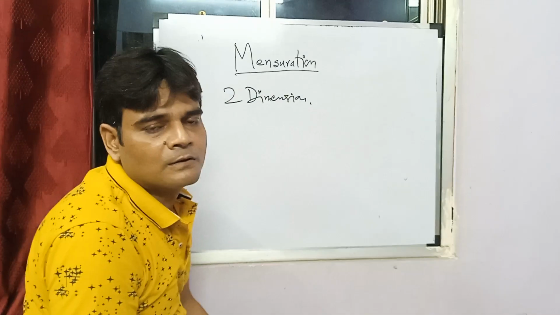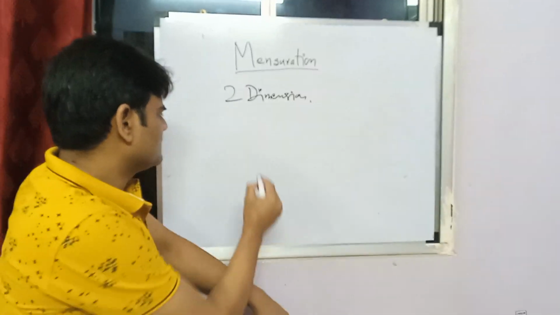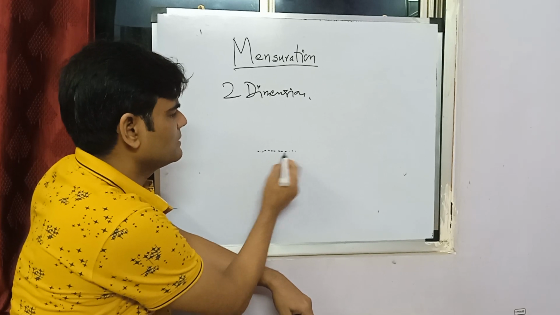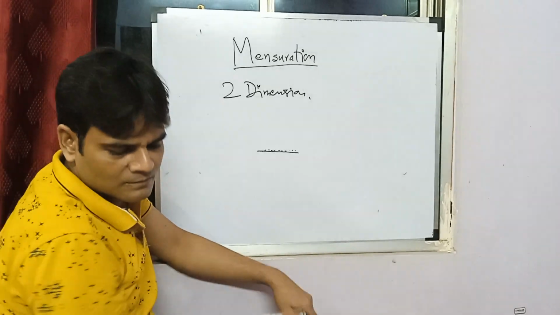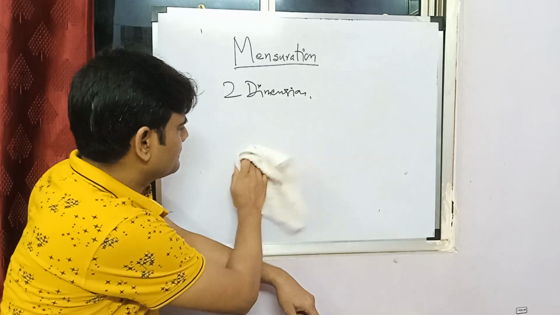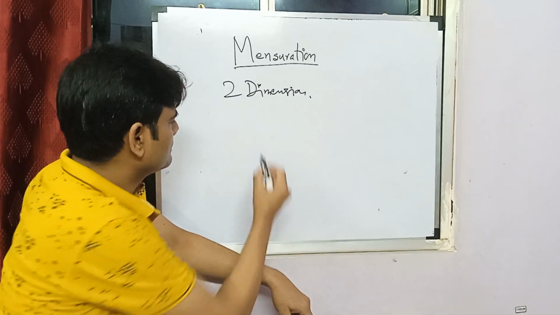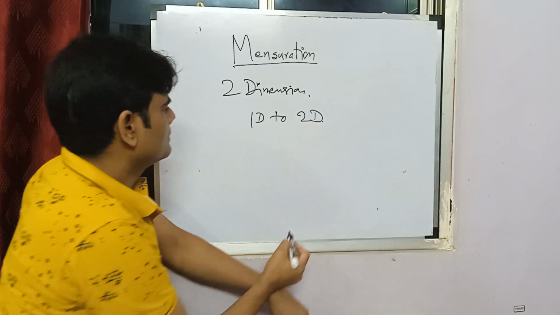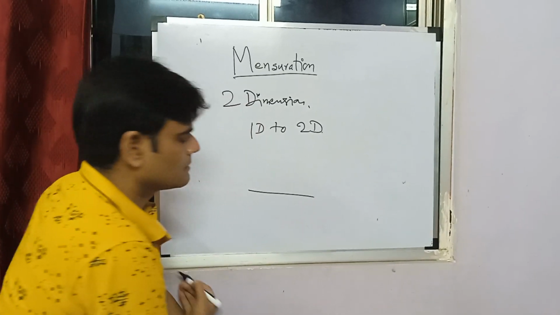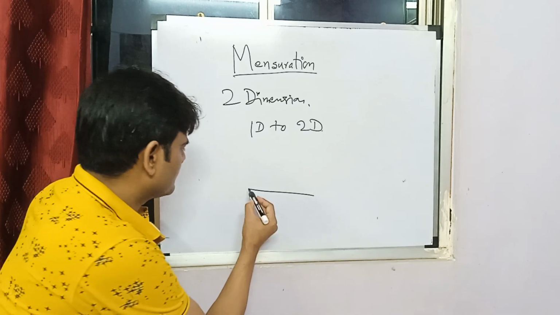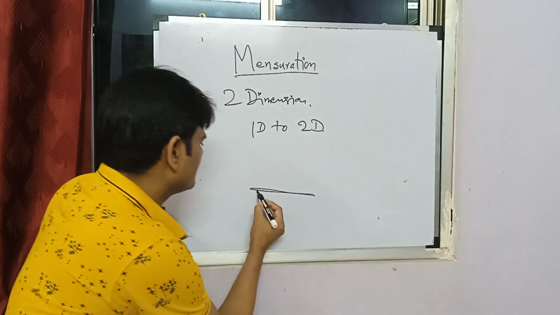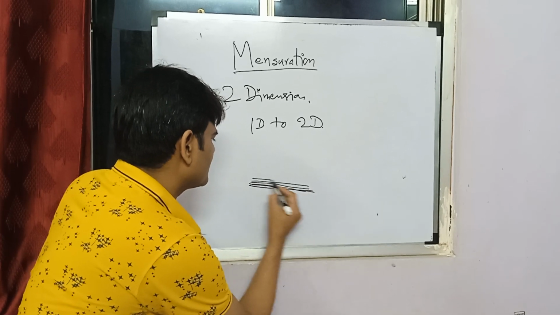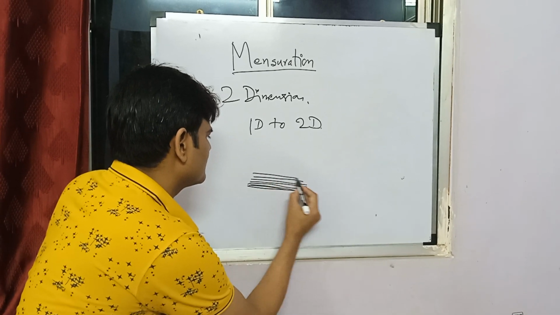Now, in 1D, we started with nothing. We made many nothings, which we call points, and we made 1D. But now we don't have nothing. For a transition from 1D to 2D, you have a line segment. You draw another line segment. You draw another line segment. Keep on drawing, one over another, one over another, one over another.